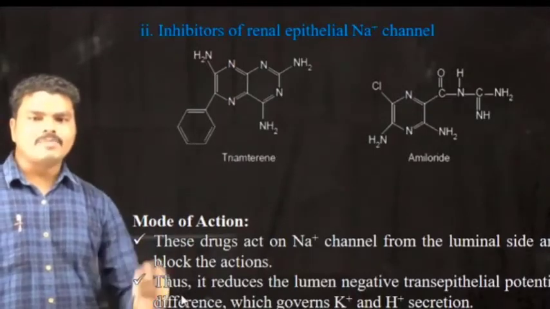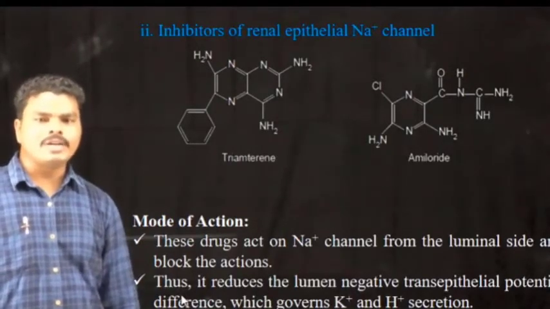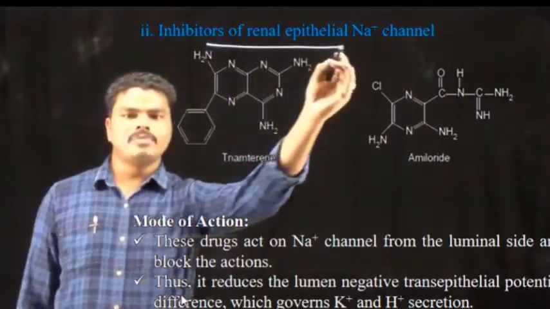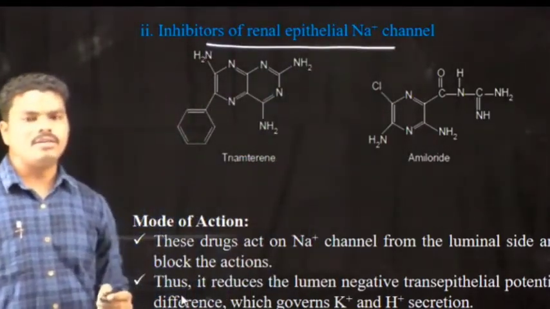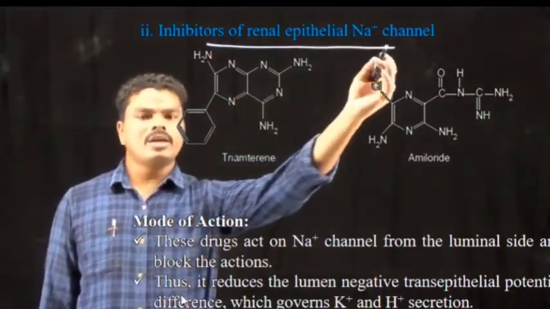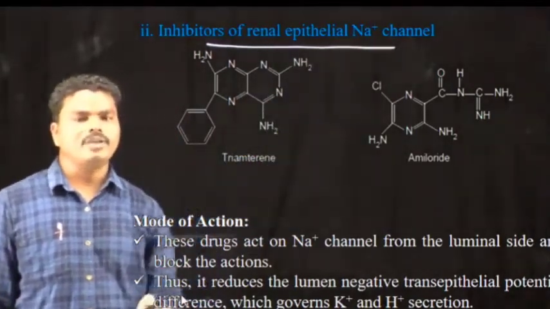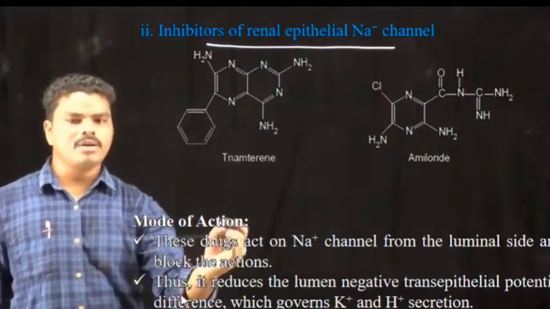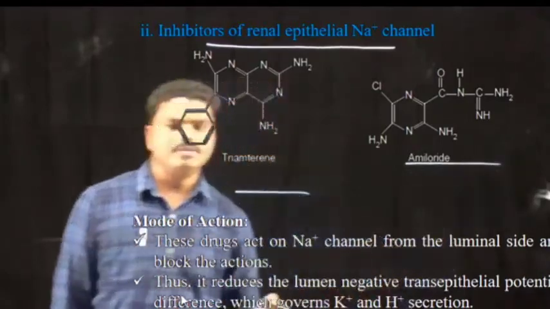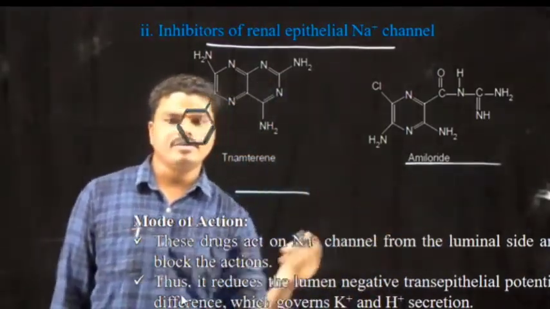And the second subclass of potassium sparing diuretics is nothing but inhibitors of renal epithelial sodium channel. So that means the agents which can inhibit the sodium channels which are present in the renal epithelium. Examples of this class are triamterene and amiloride.